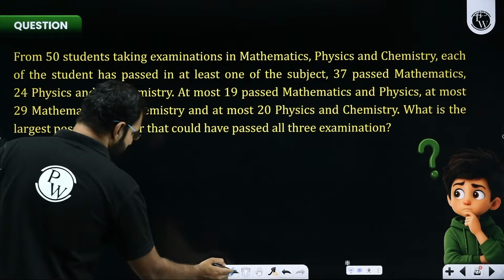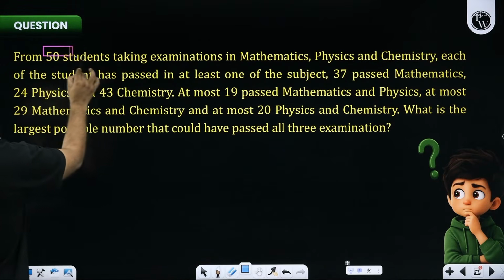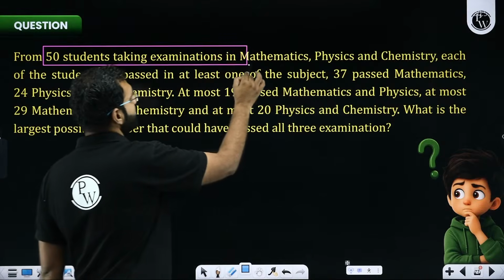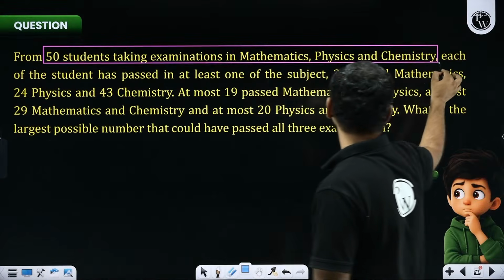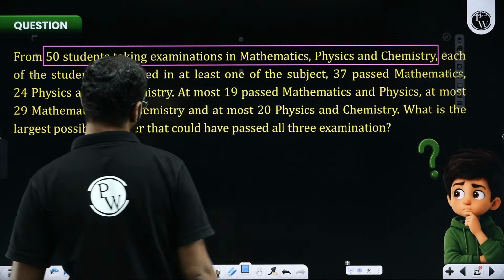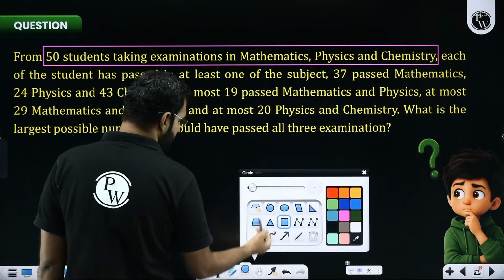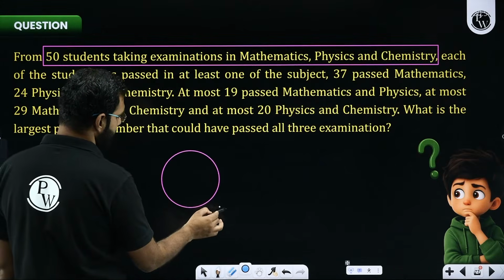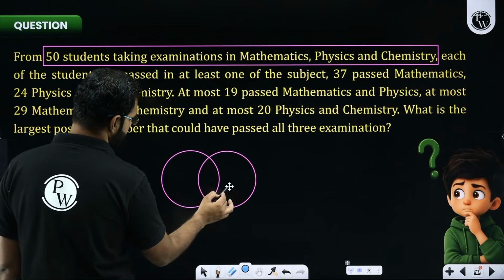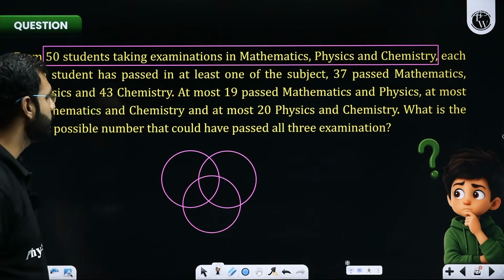Again, a very brilliant and a good one. How do we solve this? Let's have a look at this. From 50 students taking examinations in MPNC, Mathematics, Physics and Chemistry, each of the students has passed in at least one of the subjects. So I'll start plotting it. Here, I'll have maths, I'll have physics, and I'll have chemistry.